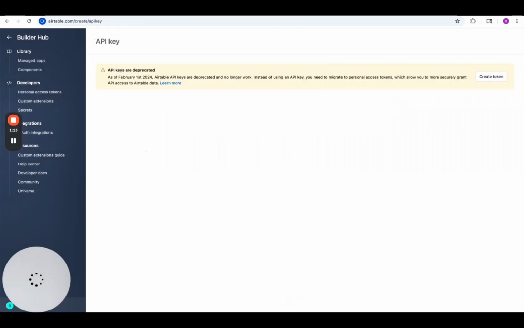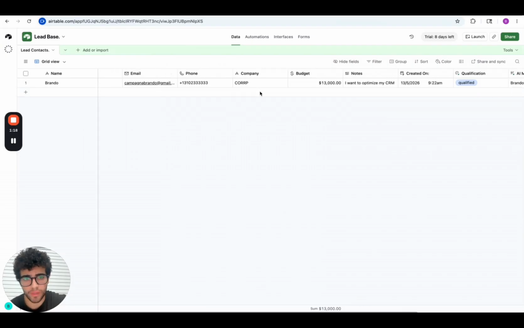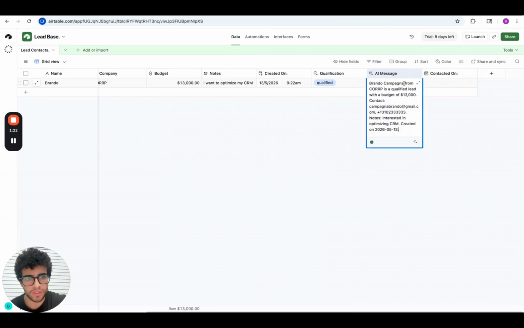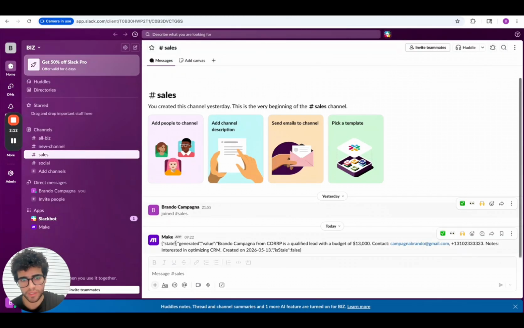We go to Airtable back on our spreadsheet, and we can see that we have all the contact information that I just used to fill out the form. We have a message created from the AI: Brando Campagna from Corp is a qualified lead, contact information, and it's interested, created on this date. Great. Hey, Brando, we got your request for help with Corp, and I would love to discuss your goals soon. So the email was sent, and then we go back to Slack, and here on Slack, we can see 1 minute ago sent this message.